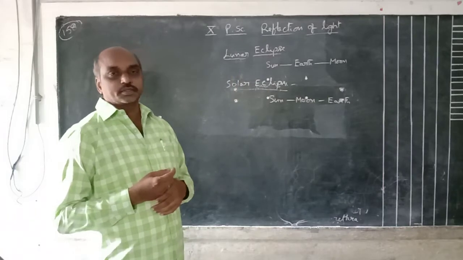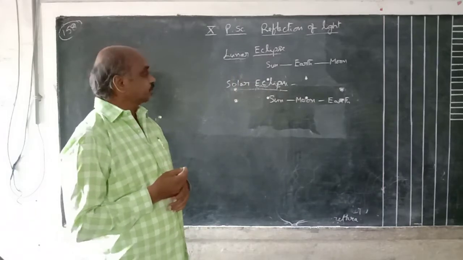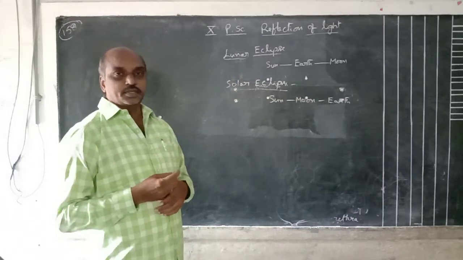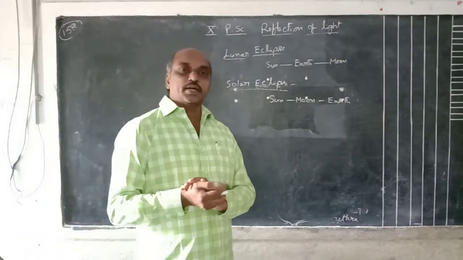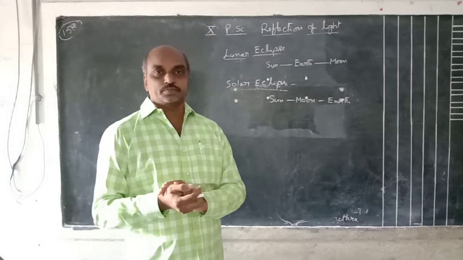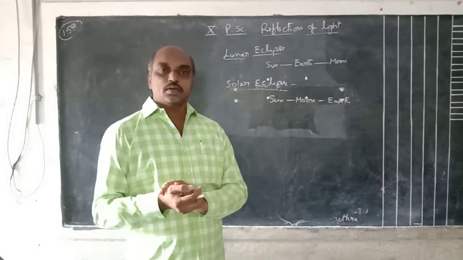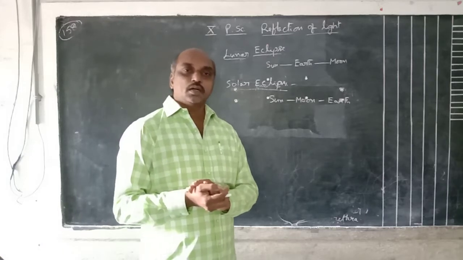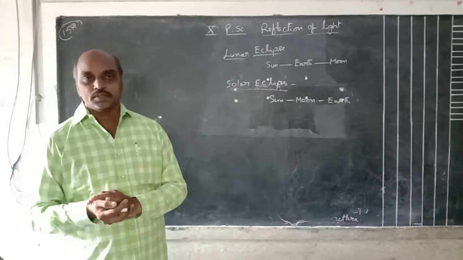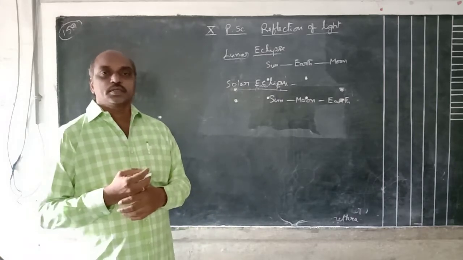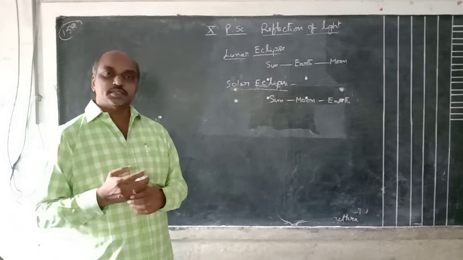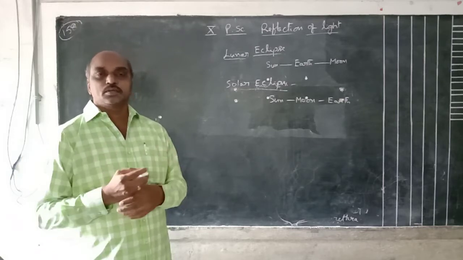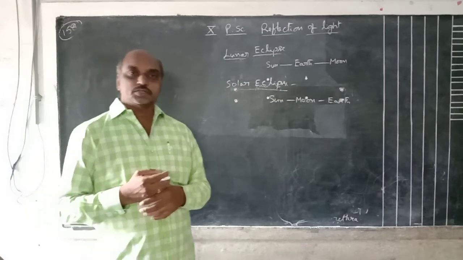moon, like this. And at that time they explained the timings also. By observing the shadows, they estimated the timings also. Afternoon hours, morning, evening, the movement of the sun, sun rising and sun setting, they divided into 12 equal parts.